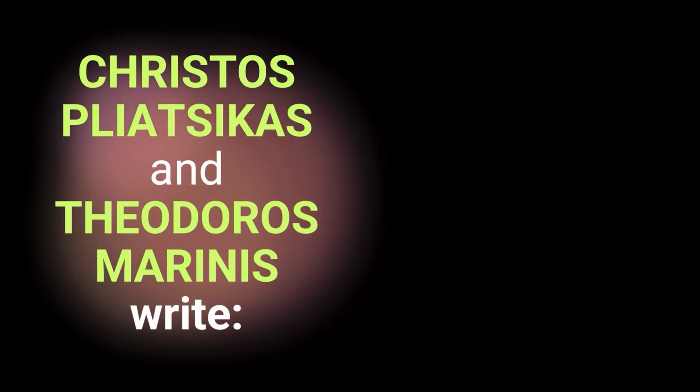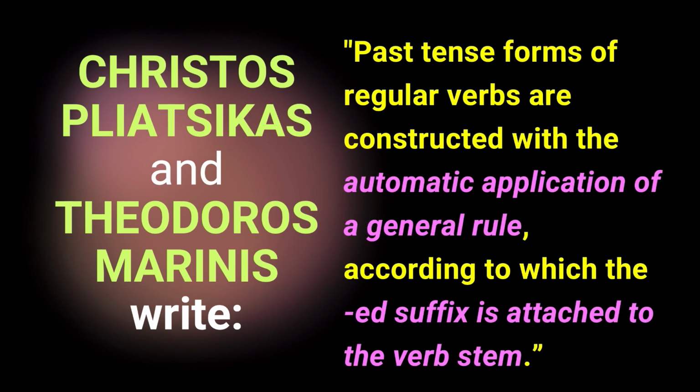We have references regarding past tense of irregular verbs. Christos Plyntiskas and Theodoros Marinis write, past tense forms of regular verbs are constructed with the automatic application of a general rule, according to which the ed suffix is attached to the verb stem. Normally, in the regular forms of verbs, we add ed and that suffix is added, and then we are able to separate two morphemes like talk, ed, talked.